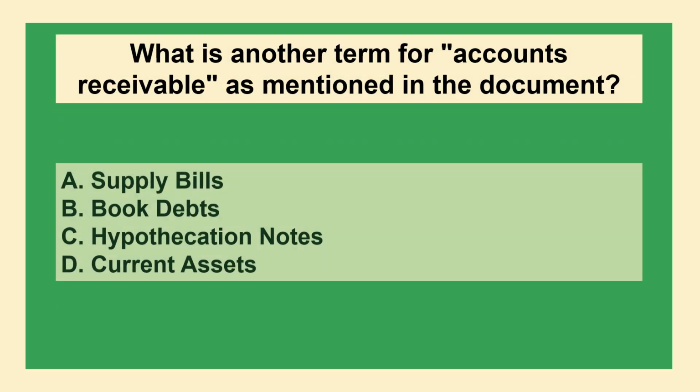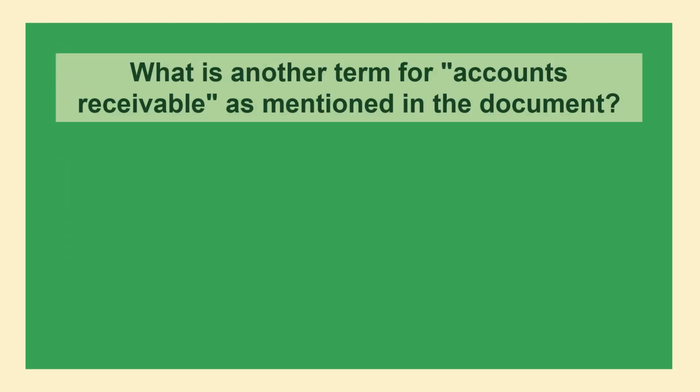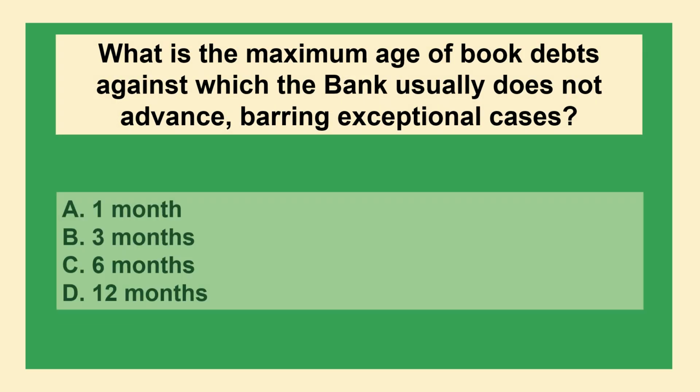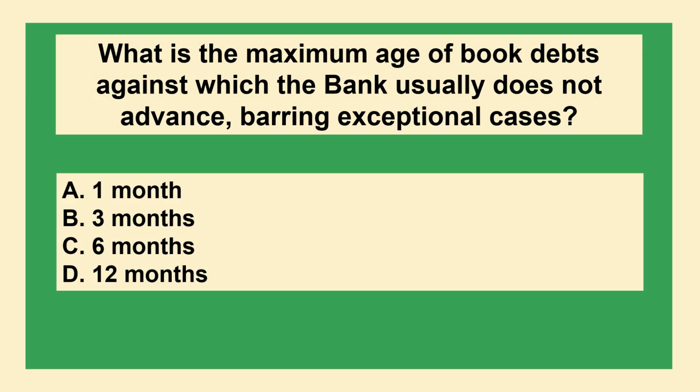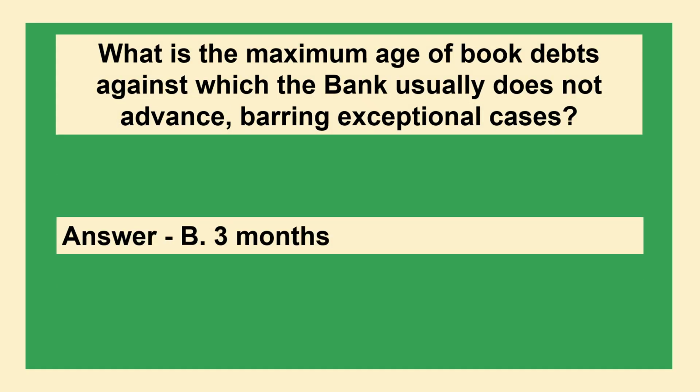Next question is, what is another term for accounts receivable as mentioned in the document? Option A, supply bills. Option B, book debts. Option C, hypothecation notes. Option D, current assets. The correct answer is option B, book debts. The next question is, what is the maximum age of book debts against which the bank usually does not advance, barring exceptional cases? Option A, 1 month. Option B, 3 months. Option C, 6 months. Option D, 12 months. And the correct answer is option B, 3 months.